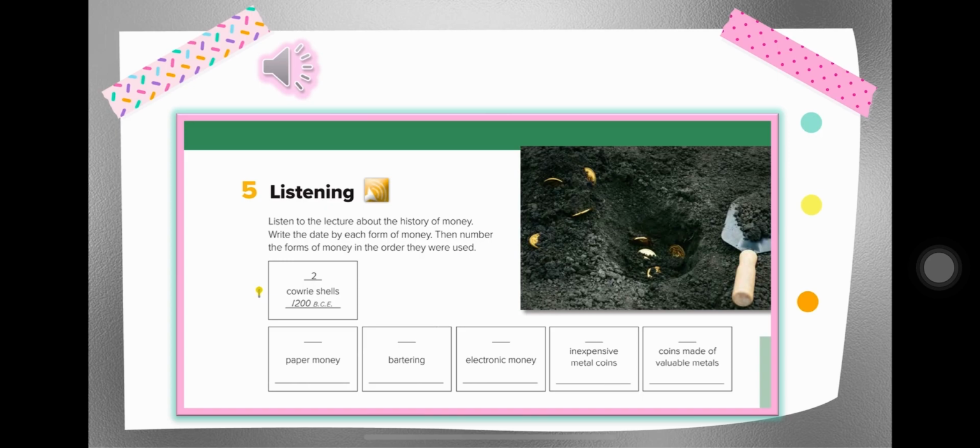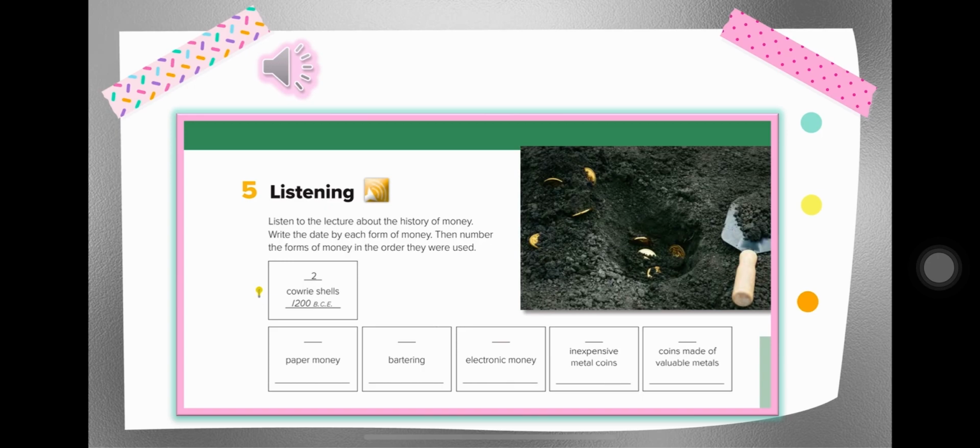The first way in which goods were bought was not with money. Instead, people used to trade something of value that they possessed for something they needed. The most common things to trade were cattle and crops, like corn and wheat. So, for example, if you were a farmer, you might trade your corn with a butcher for meat. The butcher might trade his meat with a shoemaker for shoes. This kind of trade was called bartering.